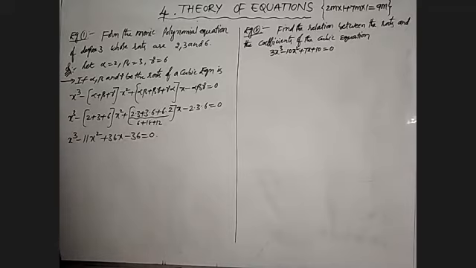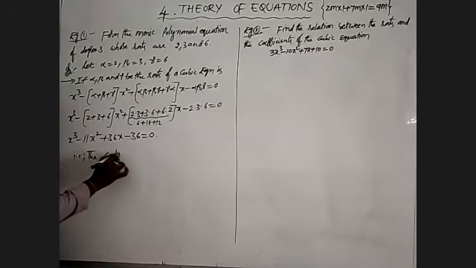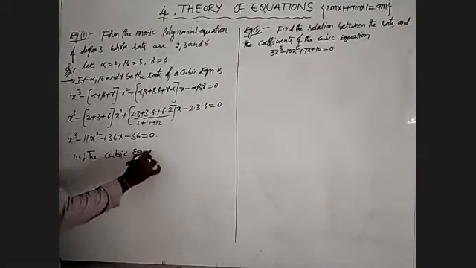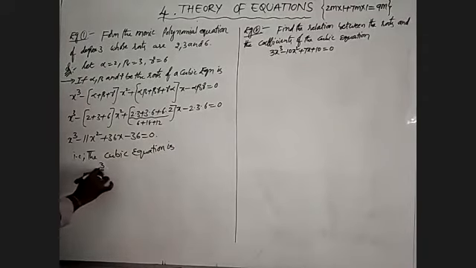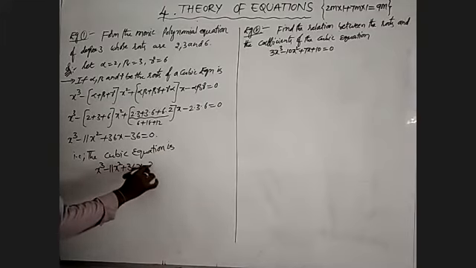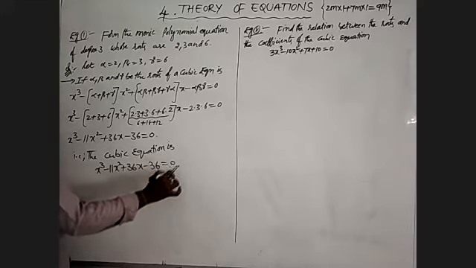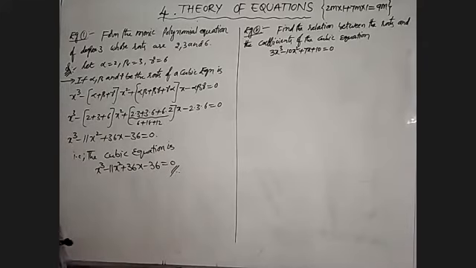So the monic cubic equation of degree 3 is x cube minus 11x square plus 36x minus 36 is equal to 0. This is of the form of a cubic equation.